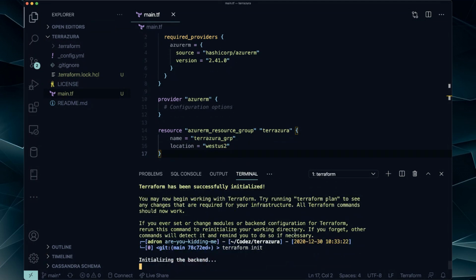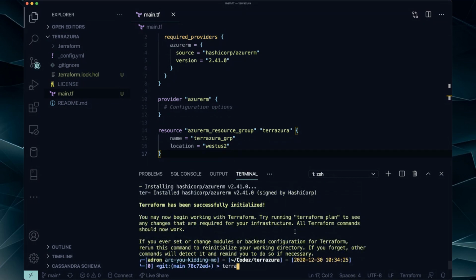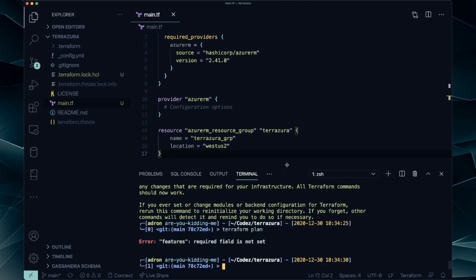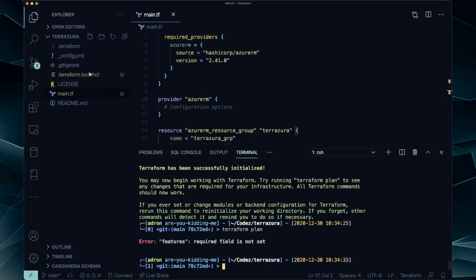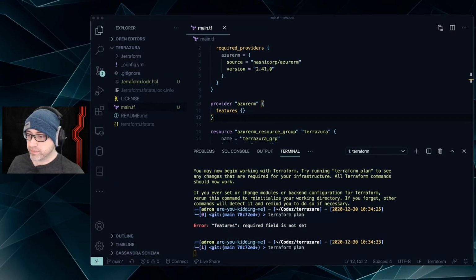And let's init that again, and then Terraform. I didn't really need to do that. We're already initialized. I just need to do Terraform plan. There's the lock file. You'll notice went in over here. And features required field. Okay, so let's do features, I think is what they want. So let's do this now. So many changes, so many weird oddball changes.